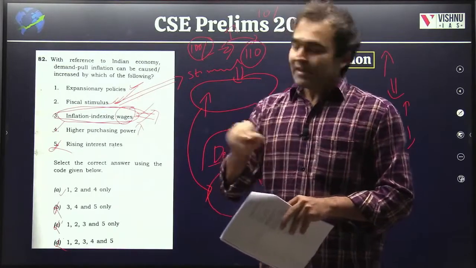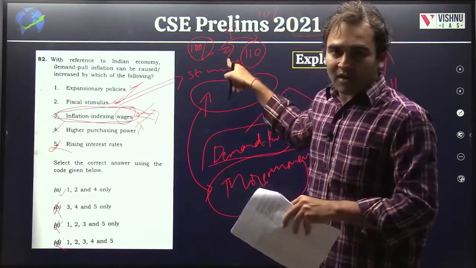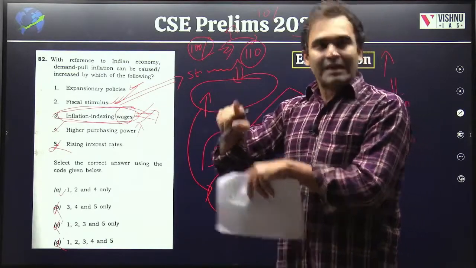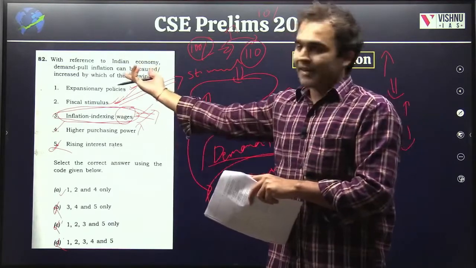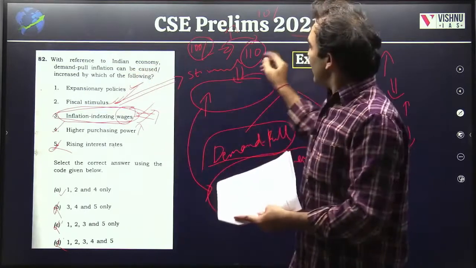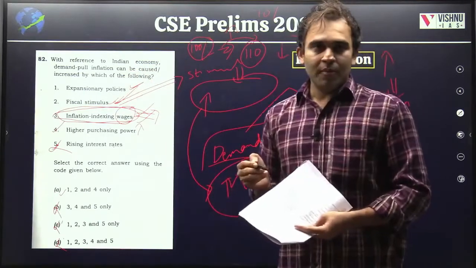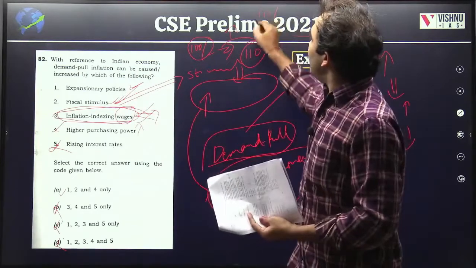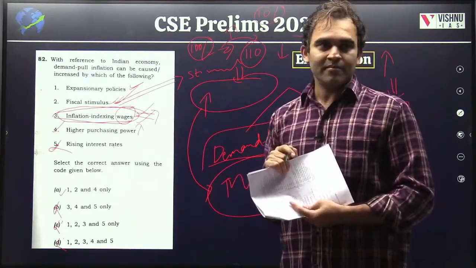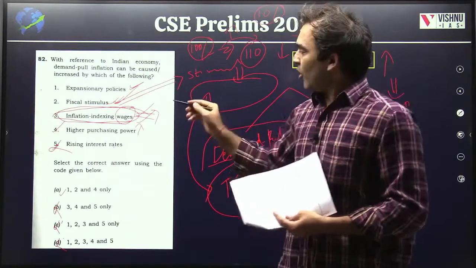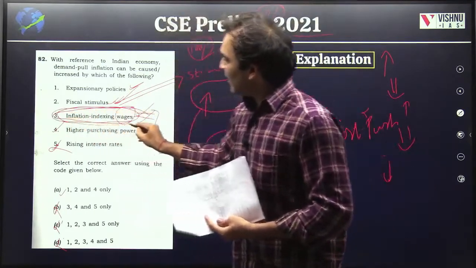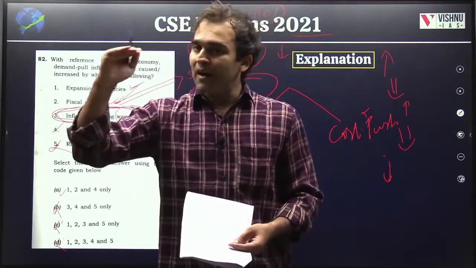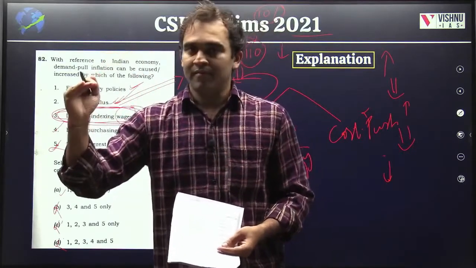Means at worst, the demand is still the same because you are not left with increased income. So the demand is at most the same, it's not increasing. Sometimes the demand may even fall, because the price of that particular good need not be within this range. So what you need to understand is that inflation indexing wages, at most, will keep the demand of a product at the same level.